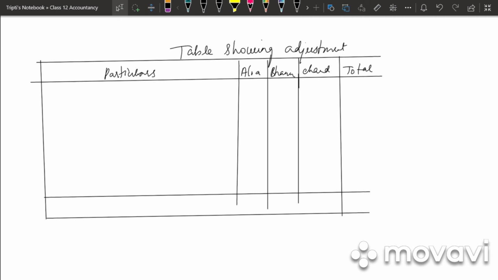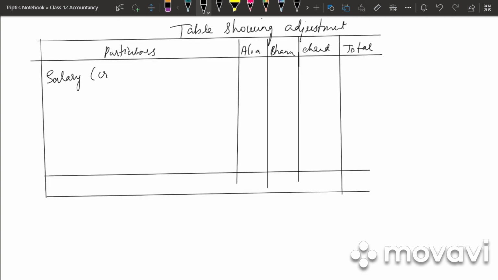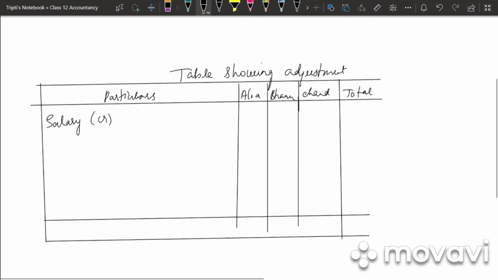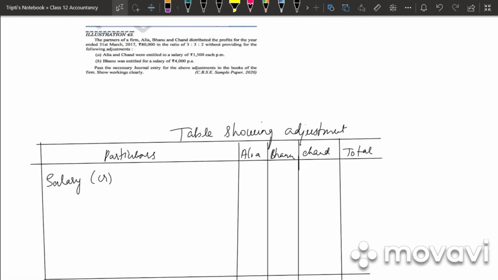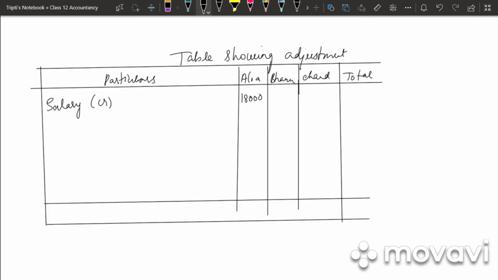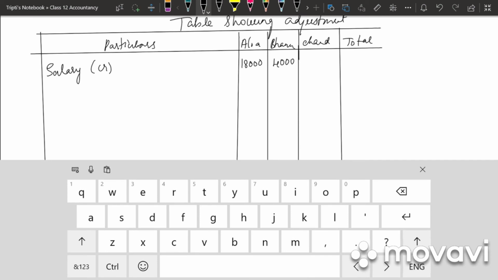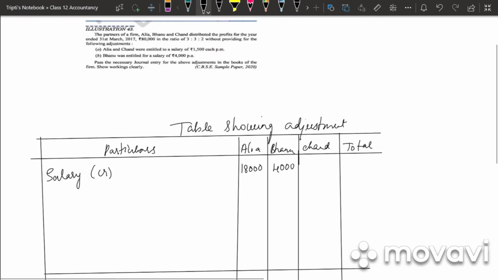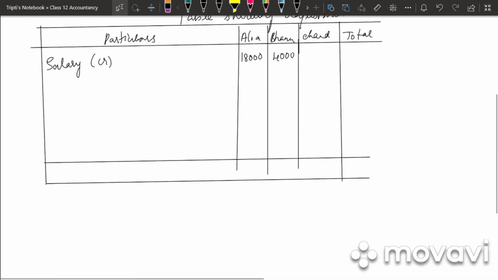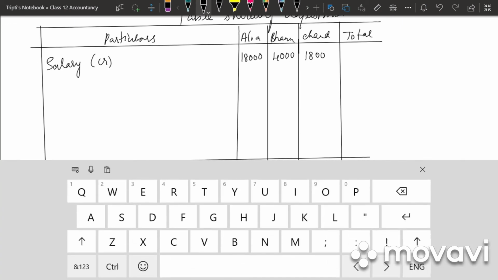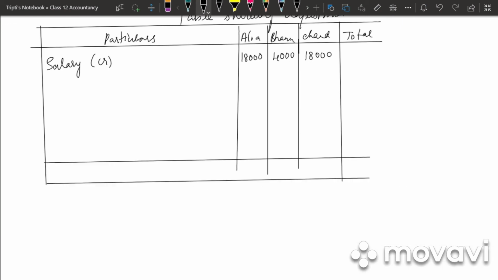So first thing, it is salary. It is a credit balance. So for Alia it is 1,500 each month. So 1,500 into 12, that is 18,000. For Bhanu it is 4,000 per annum. And for Chand it is again 1,500 per month. So it is again 18,000. So total we get 40,000.